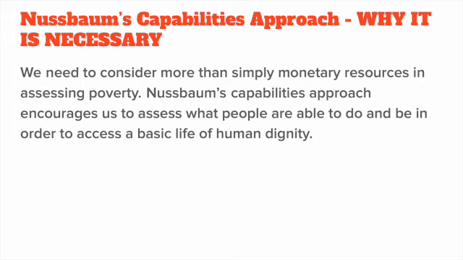To put this into context, for example, you might have the functioning of money because you work a job and you have purchasing power. However, you might live in a food desert, which means that it's difficult to access farms or grocery stores. So it's difficult for you to get food that provides you high quality nutrients, which in turn harms your physical well-being and your dignity as a human.